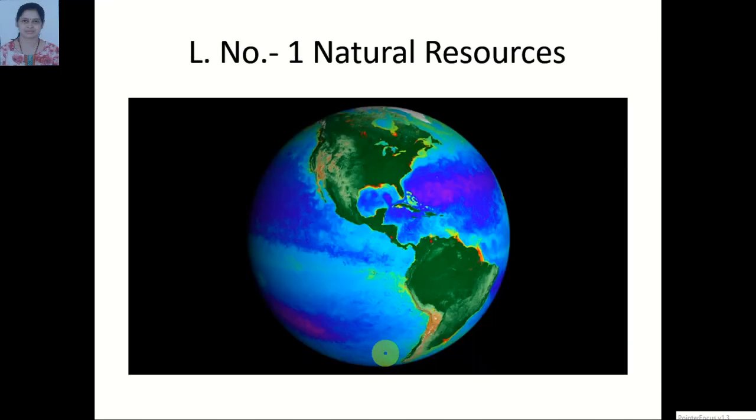In previous class, you have studied about planets. So students, on which planet do living things survive? Yes, living things survive only on the Earth because Earth has air, water and land. Living things cannot live on other planets. So today we are going to learn lesson number 1, natural resources.